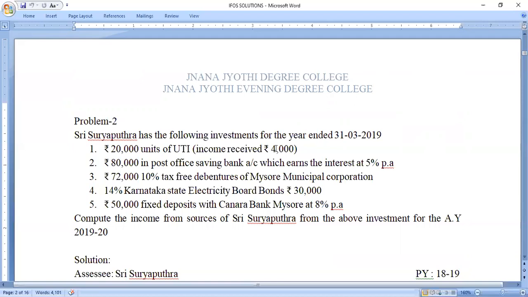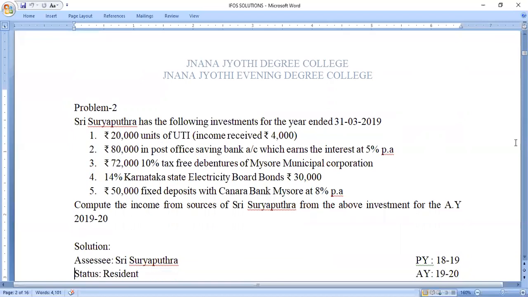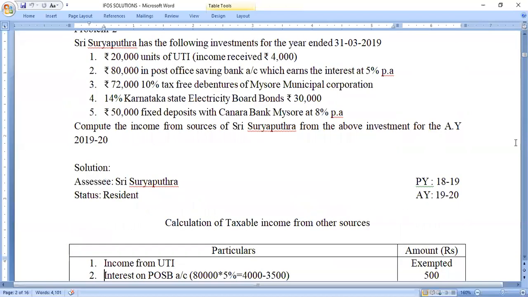If you are receiving any income from the Unit Trust of India up to 10 lakhs, it is fully exempted from tax. So the rupees 4,000 is fully exempted from tax because we are receiving the income from units of Unit Trust of India. It is fully exempted from taxes.